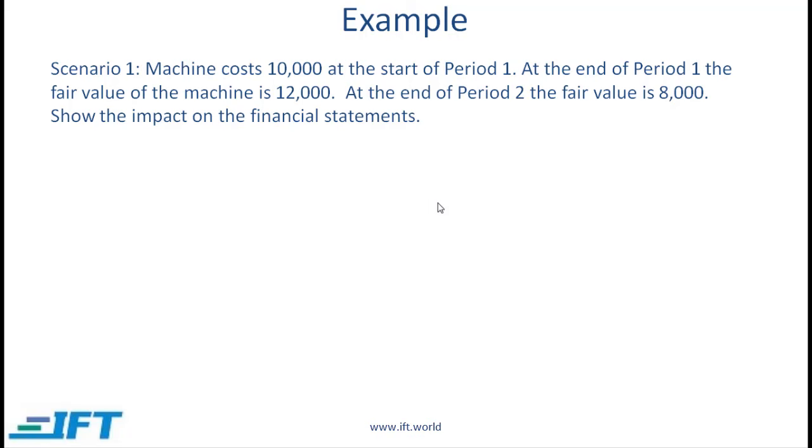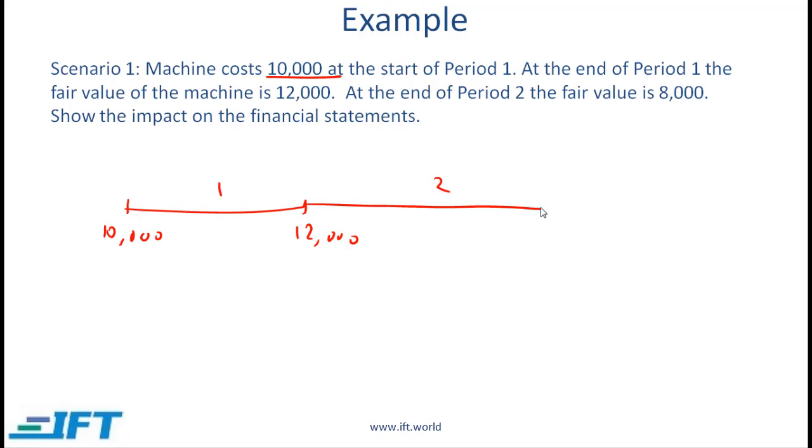Let us look at an example which illustrates the concept of revaluation. A machine costs 10,000 at the start of period 1. At the end of period 1, the fair value of the machine is 12,000. So we have period 1, we start at 10,000 and then revalue at 12,000. In period 2, the fair value is down to 8,000, so we need to revalue downwards.